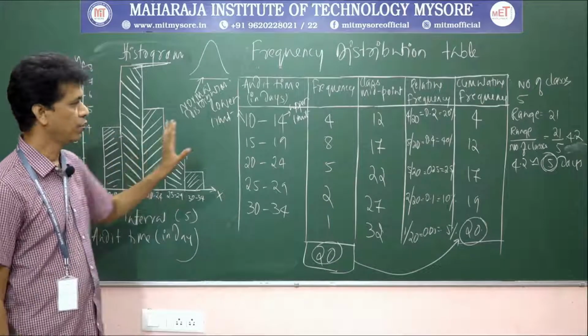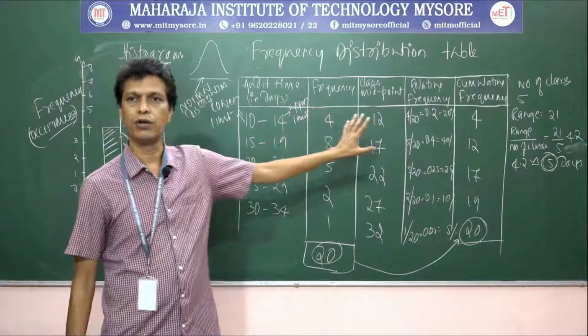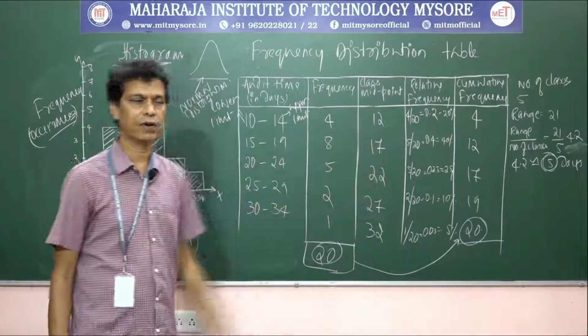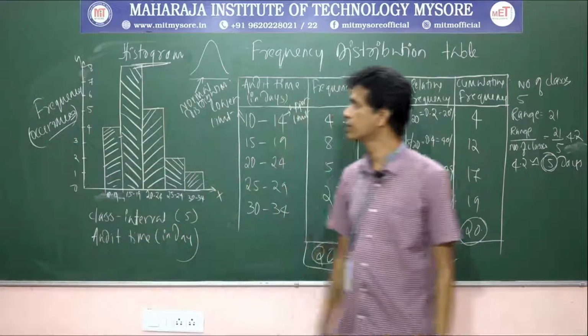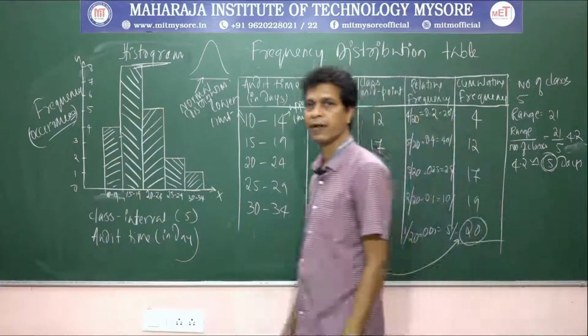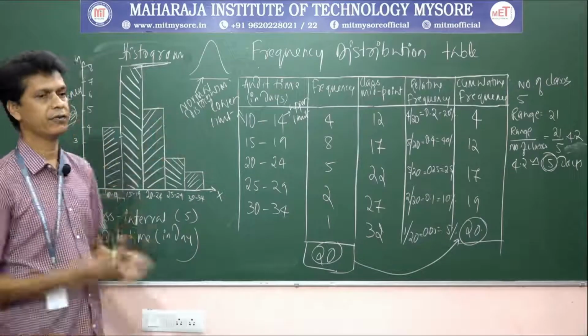This right now shows how from raw data to get the group data in the form of a frequency distribution table, and then to write the histogram. Okay, got the idea? So this is for the quantitative thing.